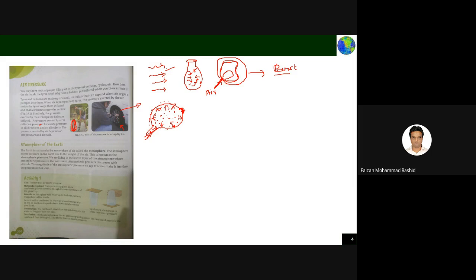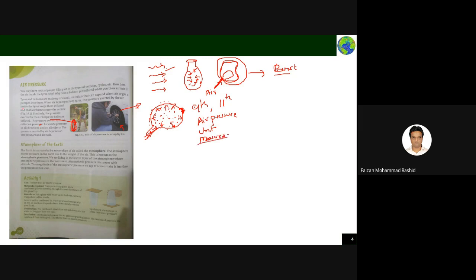It is not that you keep on putting in pressure. There is an allowable pressure, and if the pressure is more, the tire may burst. So you have to put in a pressure lower than the allowable. When you go to a higher class, maybe ninth and eleventh, they will tell you about air pressure, what is the unit of this pressure and how to measure it. All these things will come in your higher class.